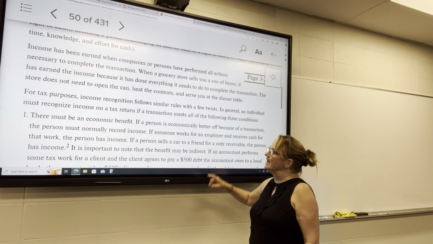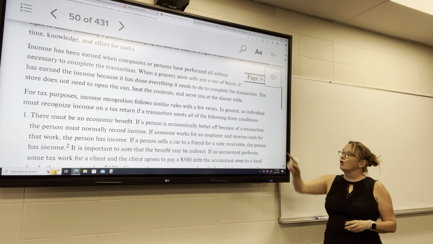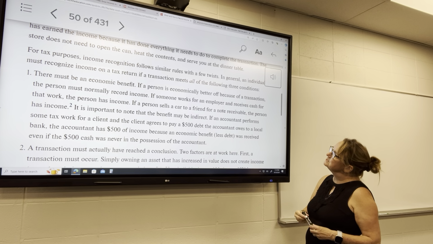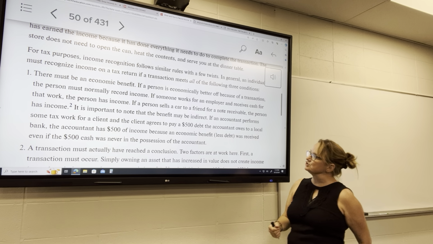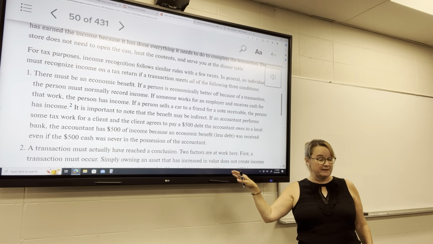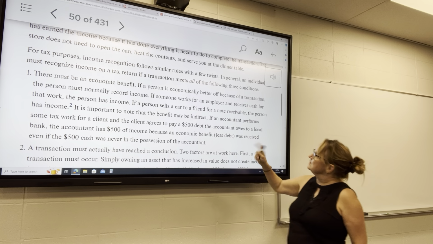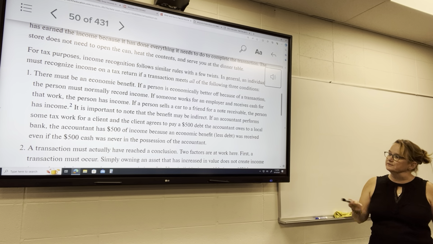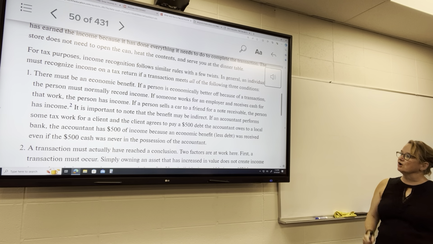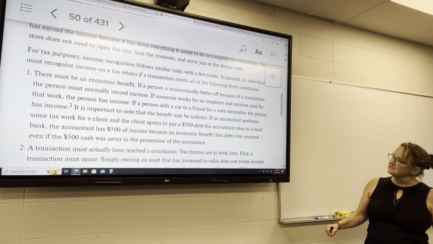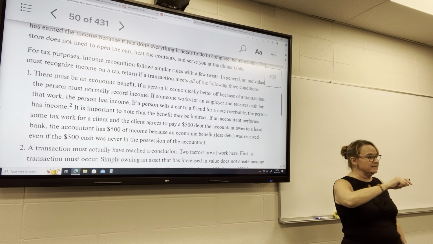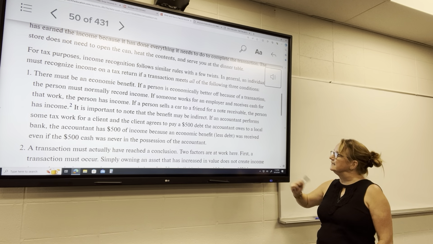One, there has to be an economic benefit, and all of these conditions have to be met. If the person is economically better off because of a transaction, the person normally must record income. So if someone works for an employer and receives cash for the work, the person has income. They're economically better off. If a person sells a car to a friend for a note receivable, the person has income. The benefit can also be indirect, so not necessarily in cash.